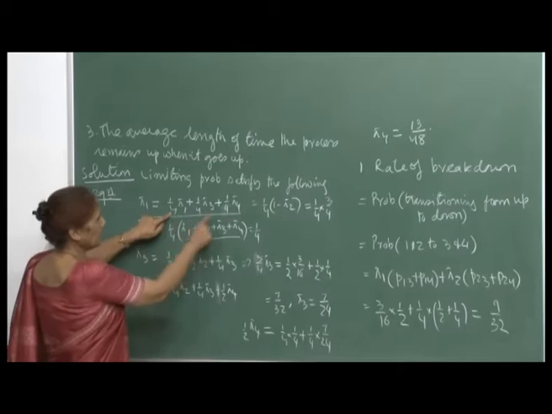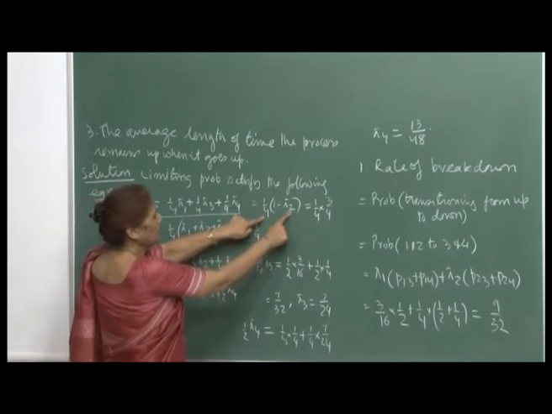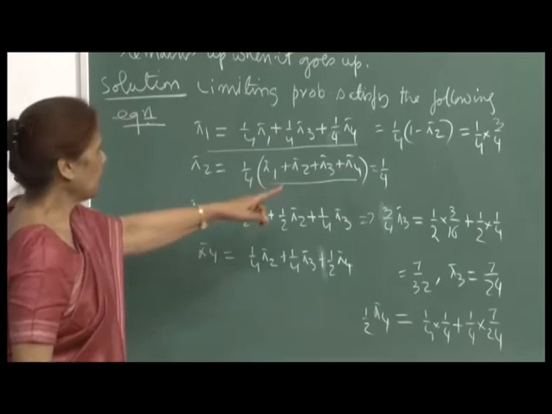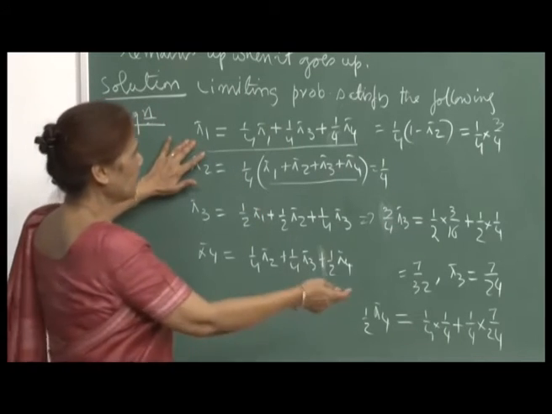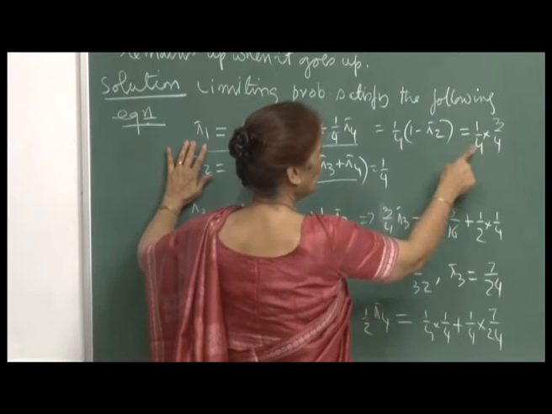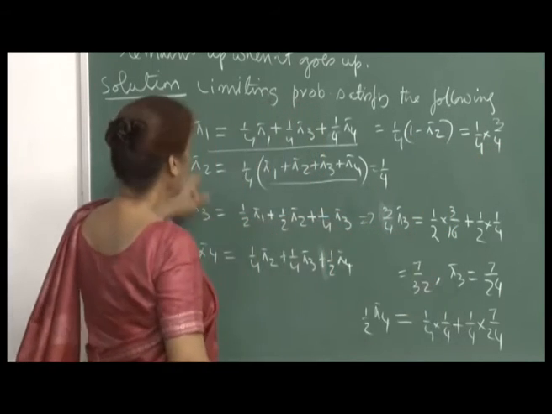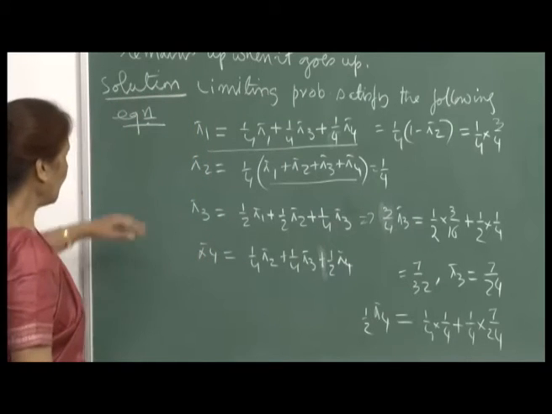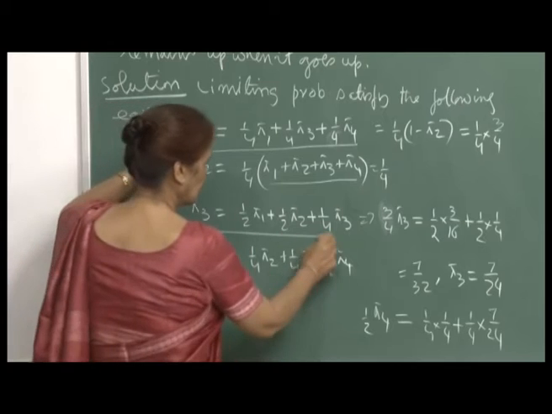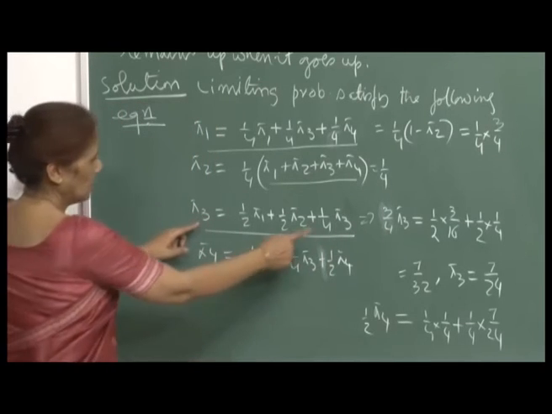So, this I can write as 1 by 4 into 1 minus pi 2, and I have the value of pi 2 already as 1 by 4. So, this again immediately gives me pi 1 as 1 minus 1 by 4 is 3 by 4, into 1 by 4, so 3 by 16. So, your pi 1 is 3 by 16. Now, I have the values of pi 1 and pi 2. So, then from here I can immediately get pi 3, because bring this here.